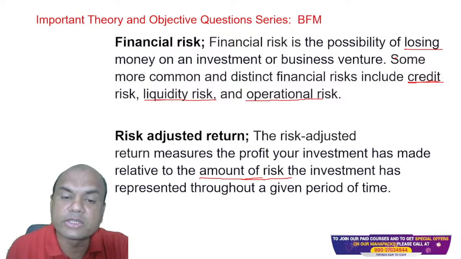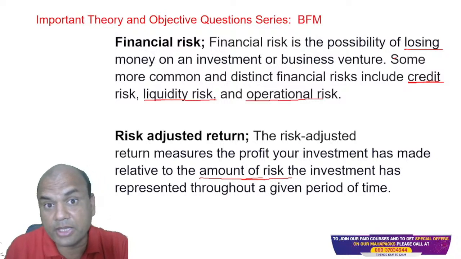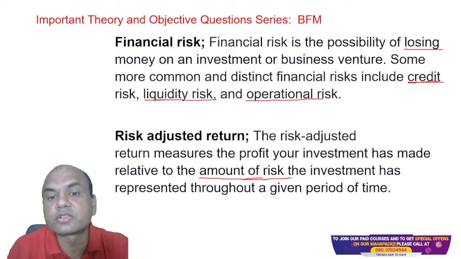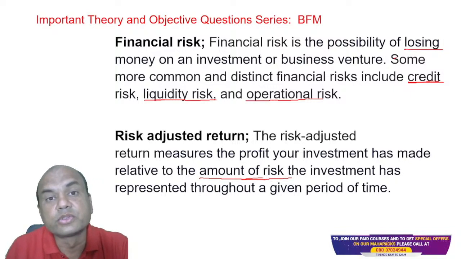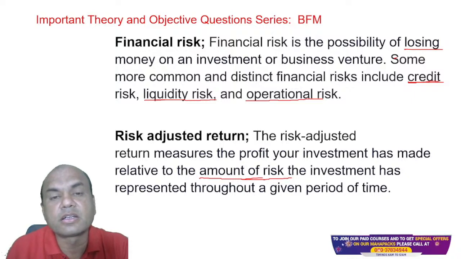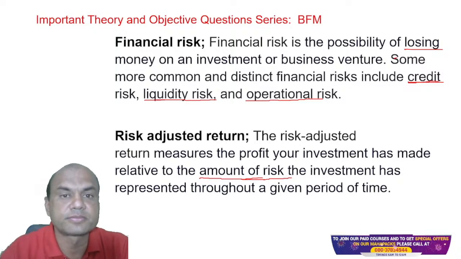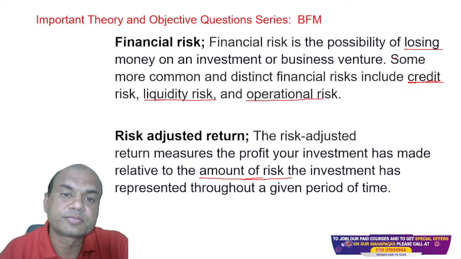Now if I invest in a nationalized bank FD, then the risk is zero. But if I invest in a mutual fund, there is risk involved in it. So this risk factor I will have to consider using other derivative products. This risk is to be mitigated using derivative products, and those derivative products will require higher cost.